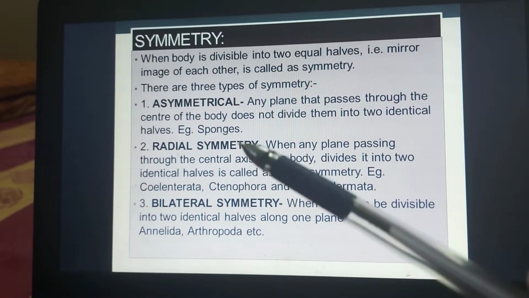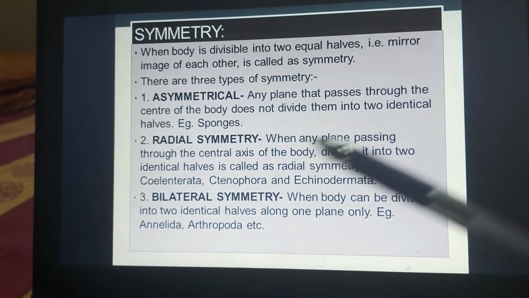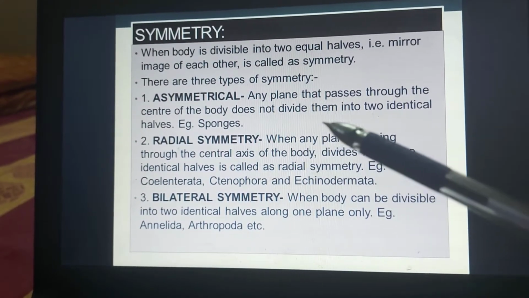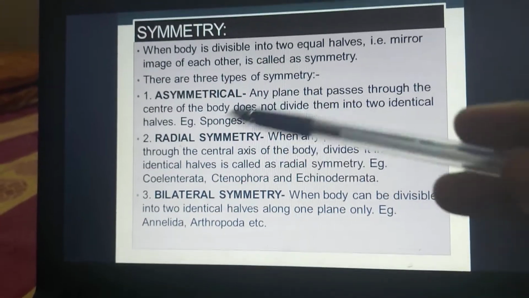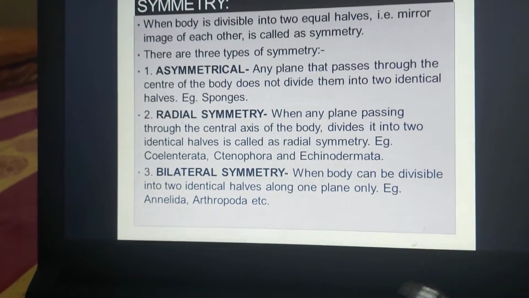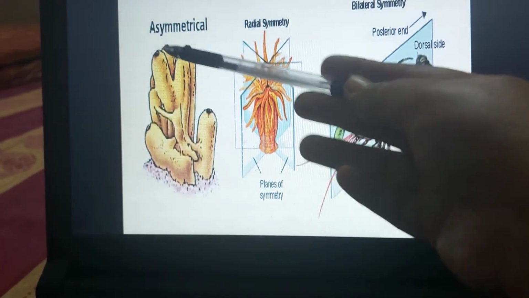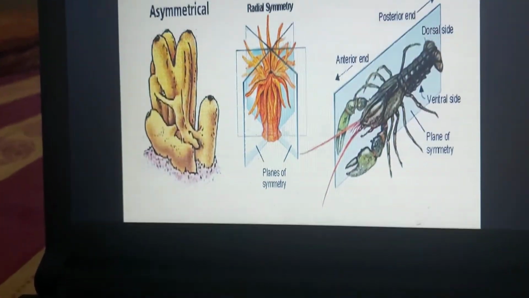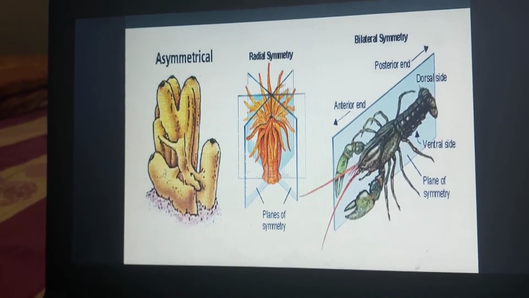One is asymmetrical. Asymmetrical organisms are those in which any plane that passes through the center of the body does not divide them into identical halves. You are not able to divide them into identical halves, and the example is sponges. So let's take a picture of this. These are asymmetrical. You can cut them along any plane, but the two parts will not be mirror images of each other. So they are called asymmetrical.